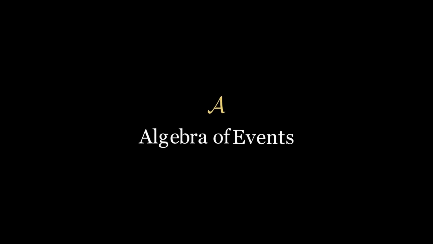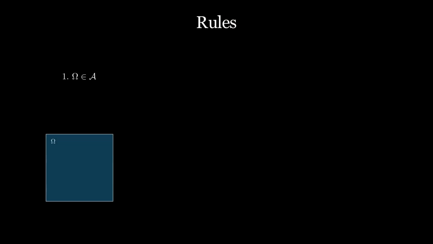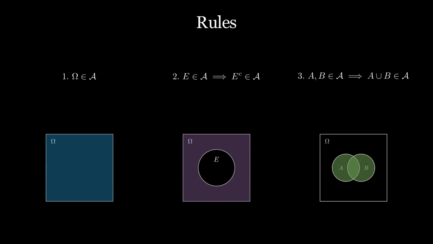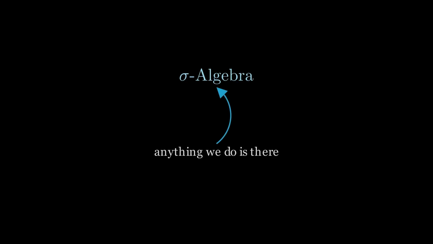When we perform all these operations, we build a new set called the algebra of events. It's a collection that follows these three rules. The entire universe, omega, must be in the set. If an event is in, its complement must be in too. If two events are in, their union must be in too. When we deal with an infinite number of events, we upgrade this to a sigma algebra. This ensures that no matter how many events we have, the result still lives within our system. This is the structure that we will perform our calculations on.